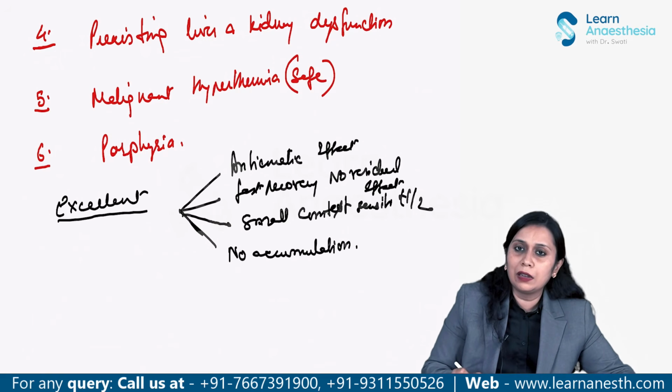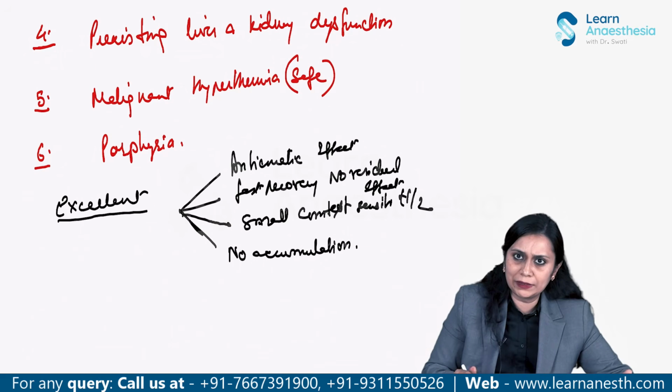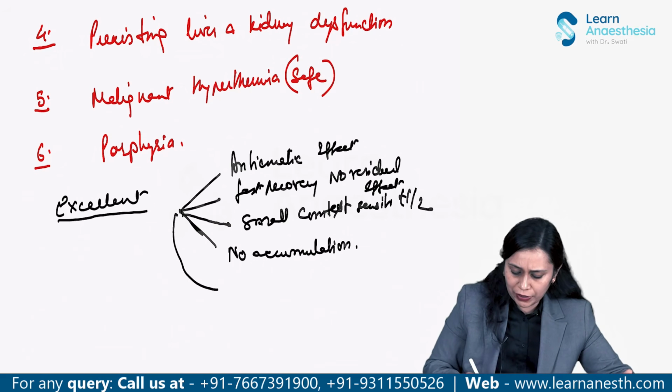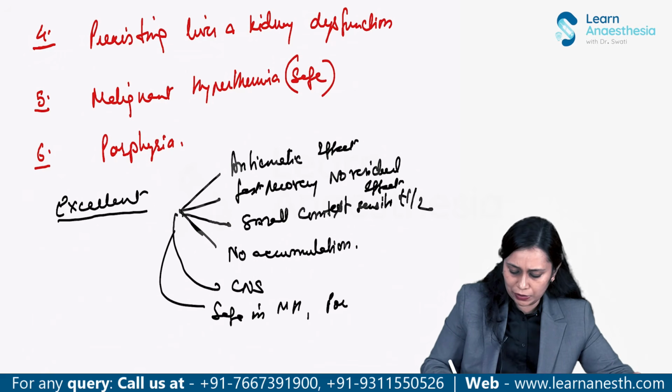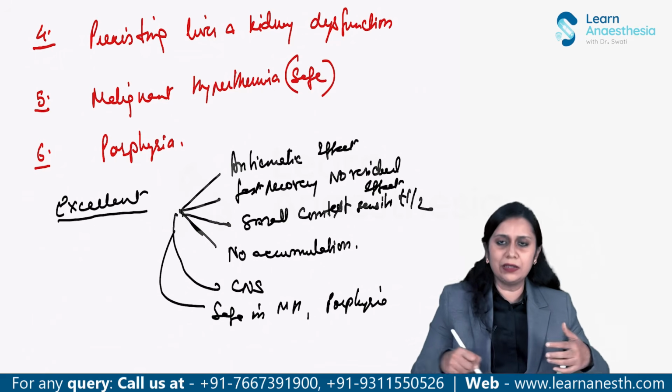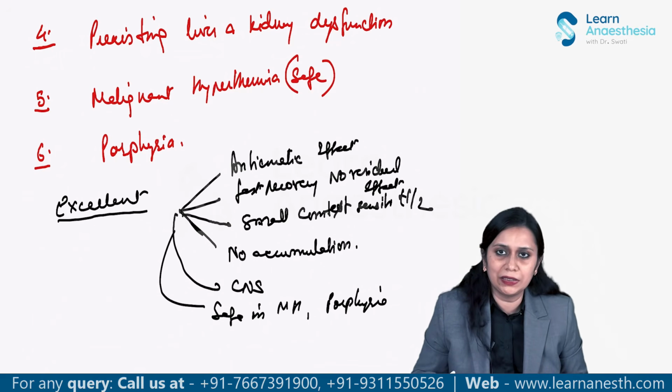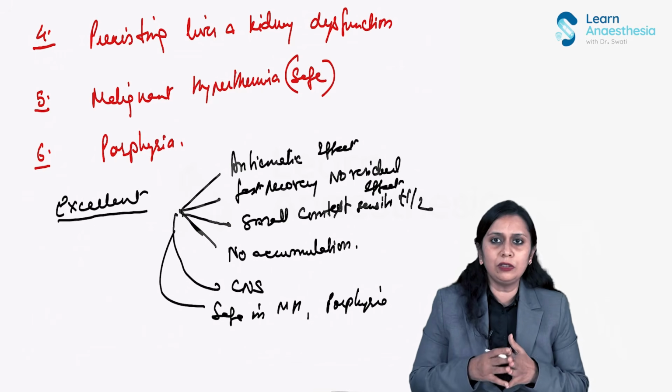All this makes propofol a wonderful agent to be used in today's clinical practice. It also has a good effect on the CNS, and it is safe in malignant hyperthermia and in porphyria. So all this makes it a wonderful IV anesthetic agent. Okay, so this is all about propofol.